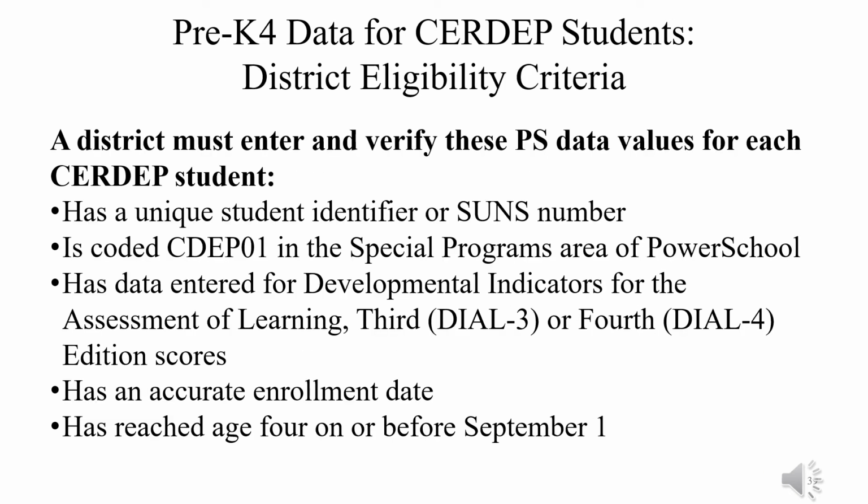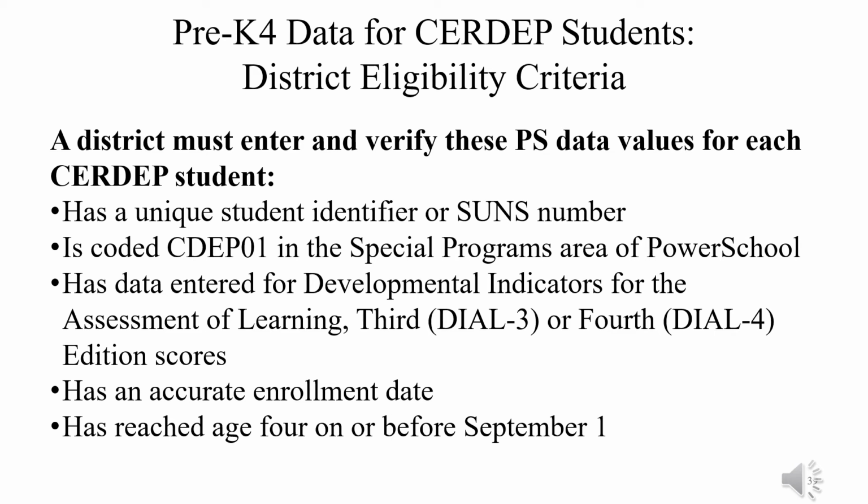Now, for districts to receive funding for these CERDEP students, there are data requirements that must be met. Ensure that your student records are accurate. They reflect each student has a unique student identifier. We call that the SUNS number.